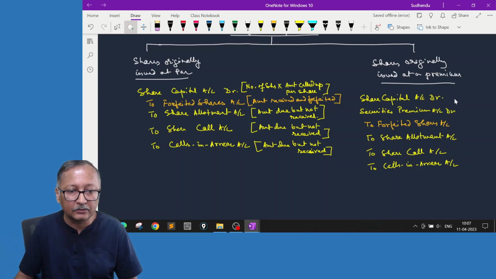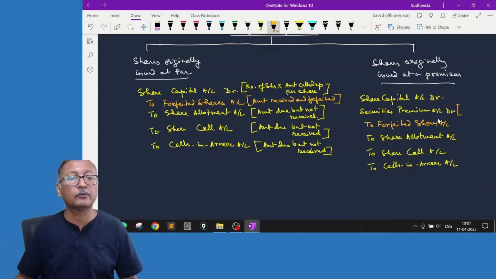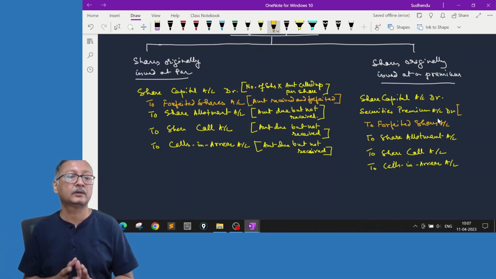The only thing you understand is that securities premium, to that extent, if not paid only you are reversing. If it is paid, even if you are forfeiting the shares, company cannot reverse it. Securities premium once received cannot be returned. Shares can be forfeited, but this amount cannot be reversed or adjusted.